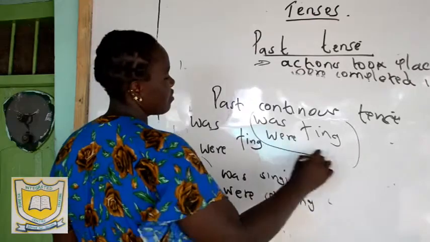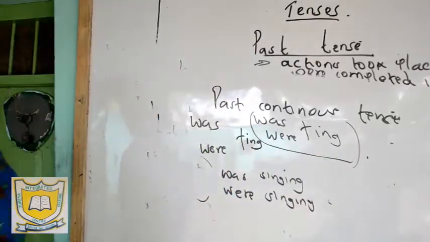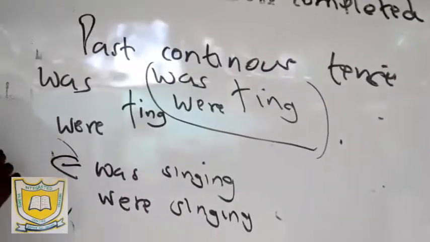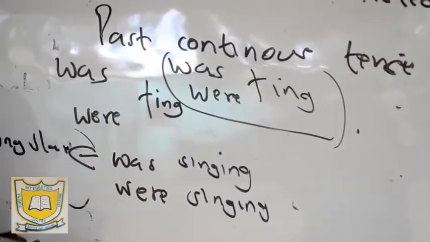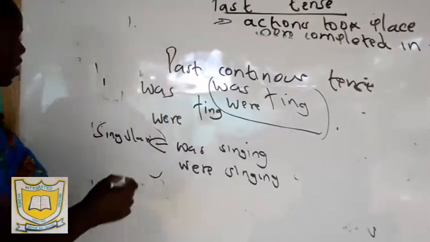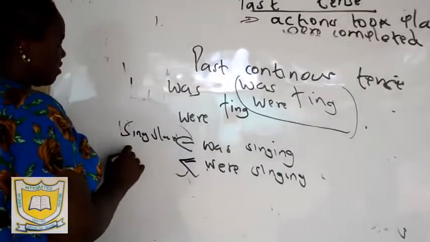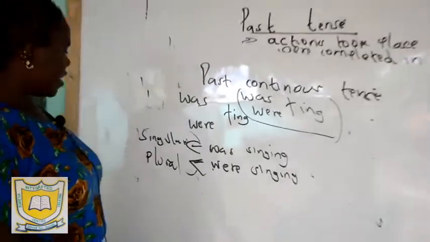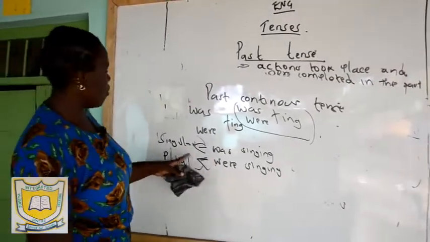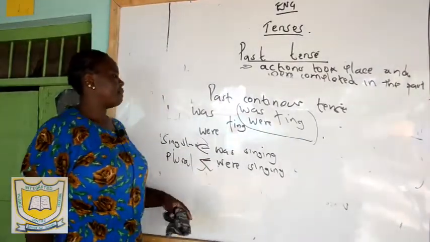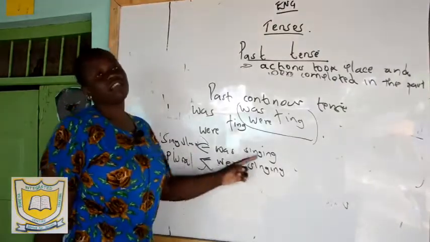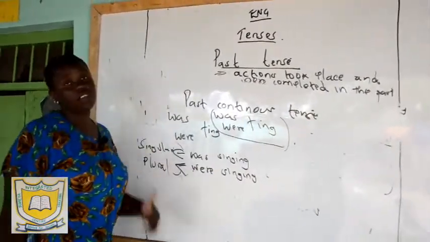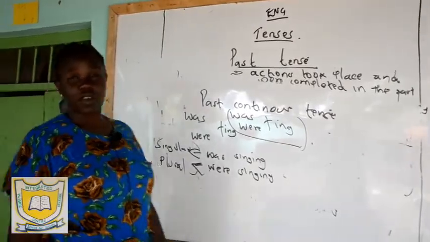This is the past continuous tense. You use was if the subject is singular, the subject being simply the noun in that sentence, and you use were if the subject is plural. Like you say, Amina was singing, but you are going to say the pupils were singing.